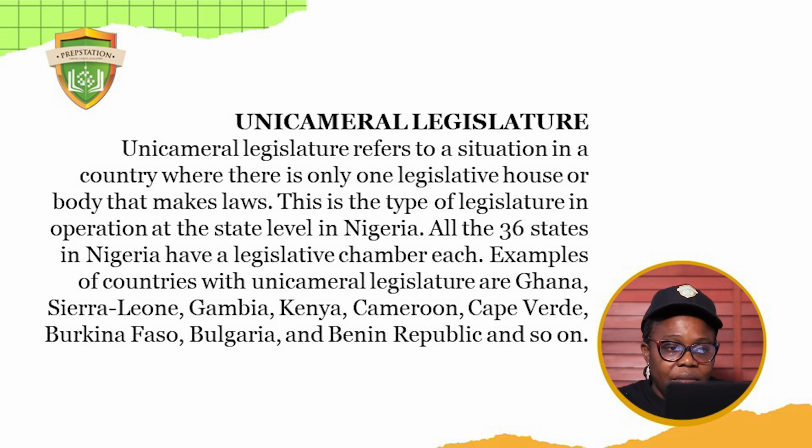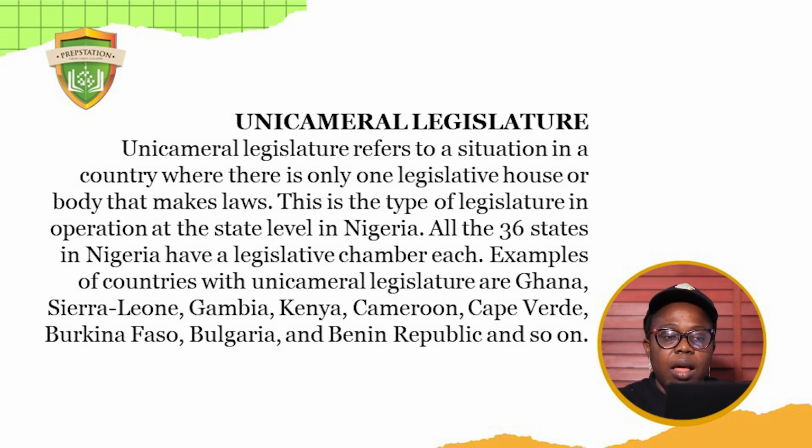I told you earlier, at the state level in Nigeria we have one legislative house. All the 36 states in Nigeria have a legislative chamber each. Examples of countries with unicameral legislature are Ghana, Sierra Leone, Gambia, Kenya, Cameroon, and so on.